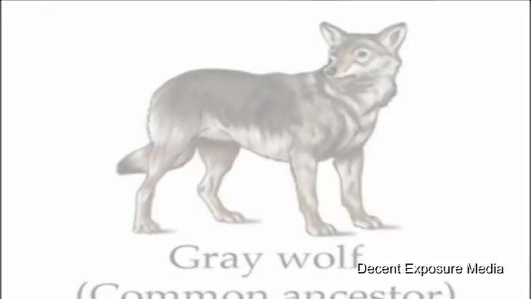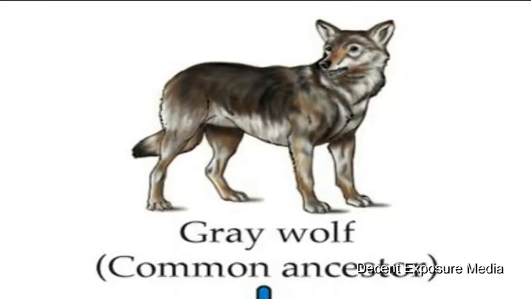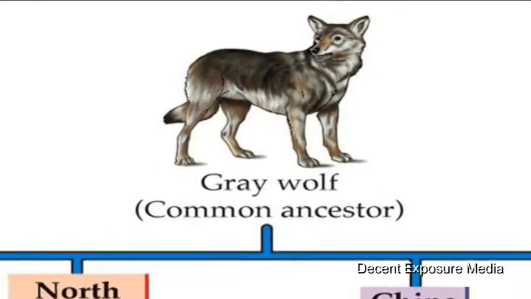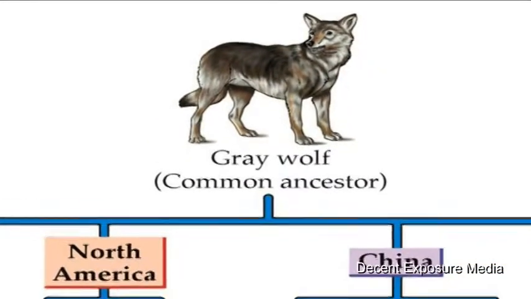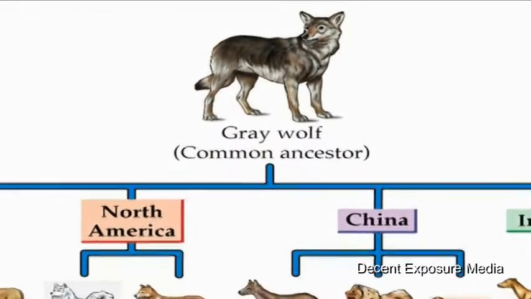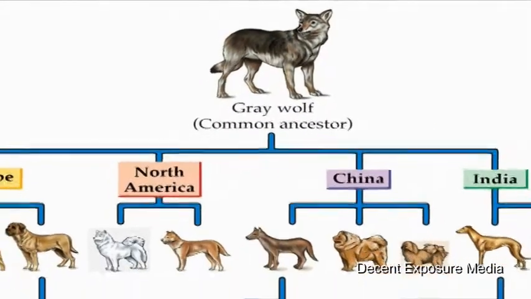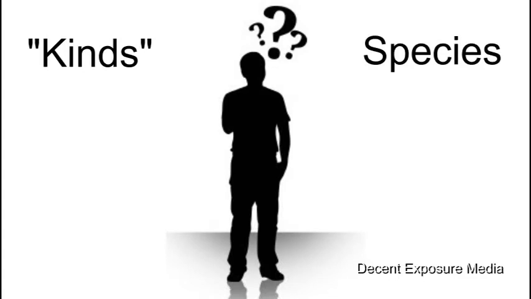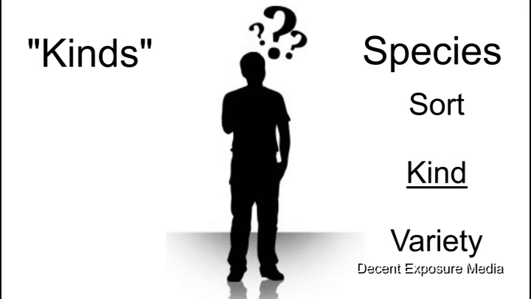According to the Bible, kinds constitute divisions of life forms wherein each of these divisions of life forms allows cross-fertility within its boundaries. But in modern times, the word species has entered our lexicon, especially when it comes to speaking of genetics. The result of this change has caused some confusion when the word kinds is compared with species. But we should not be confused, for the basic definition of species is sort, kind, and variety.